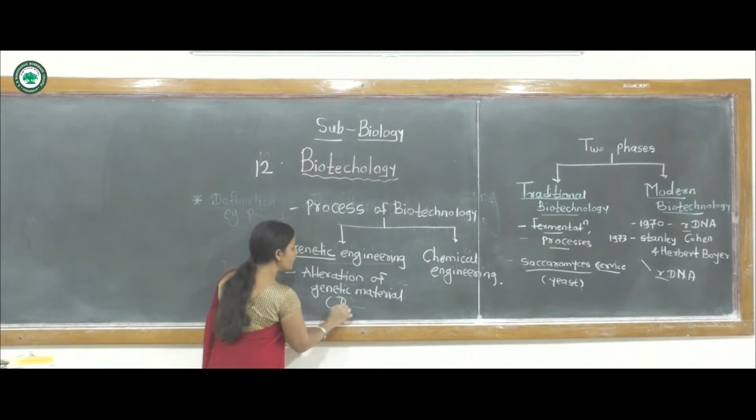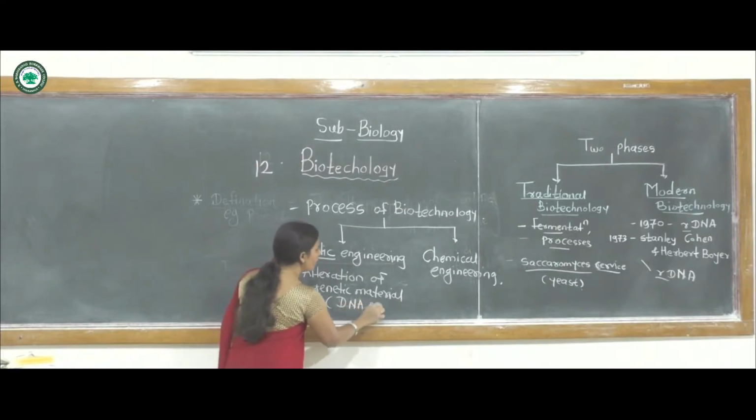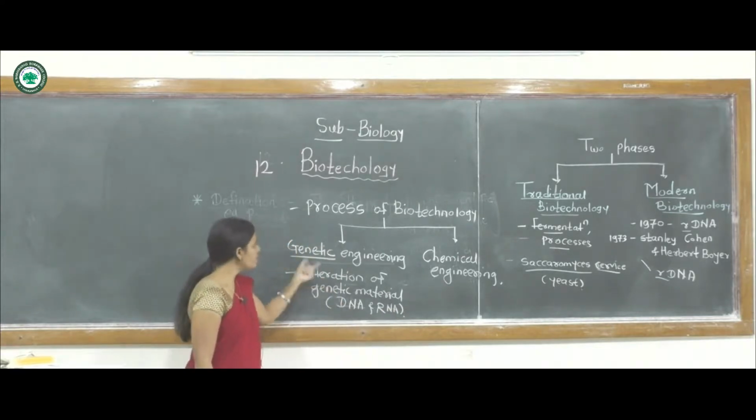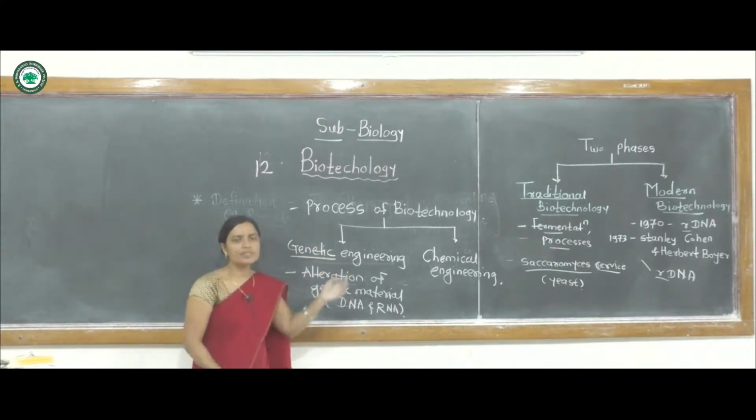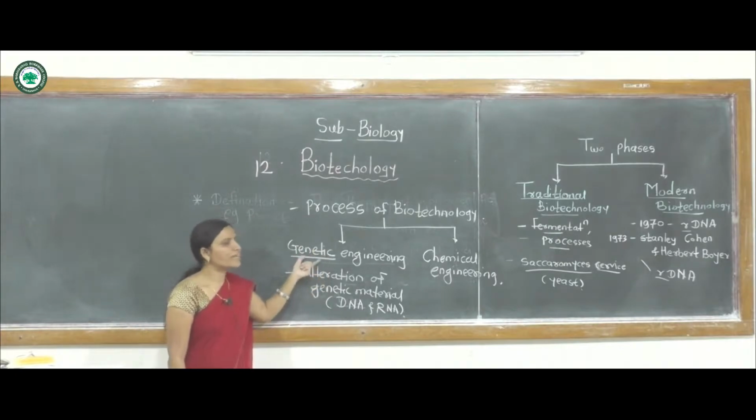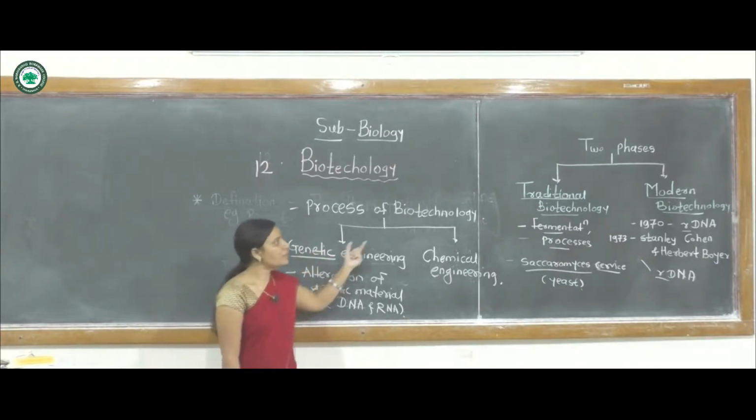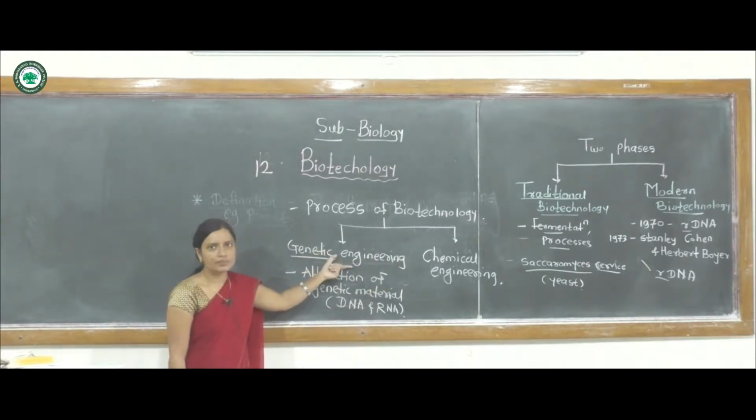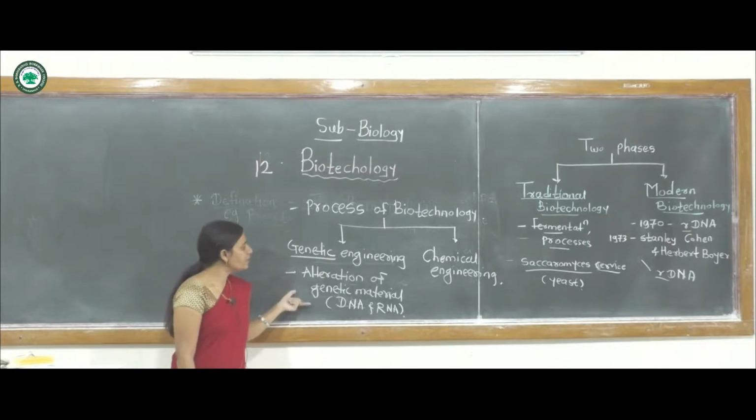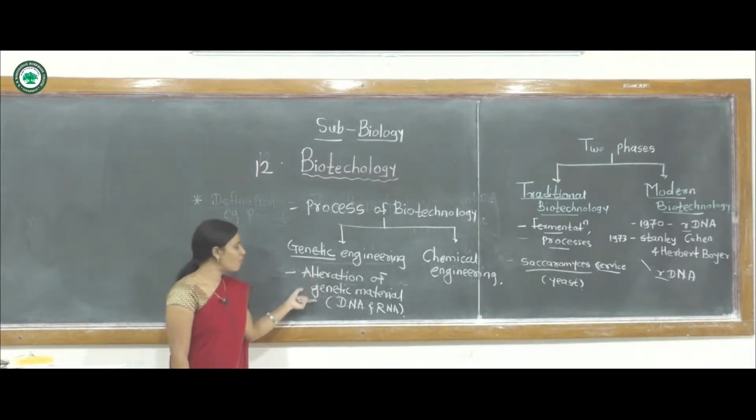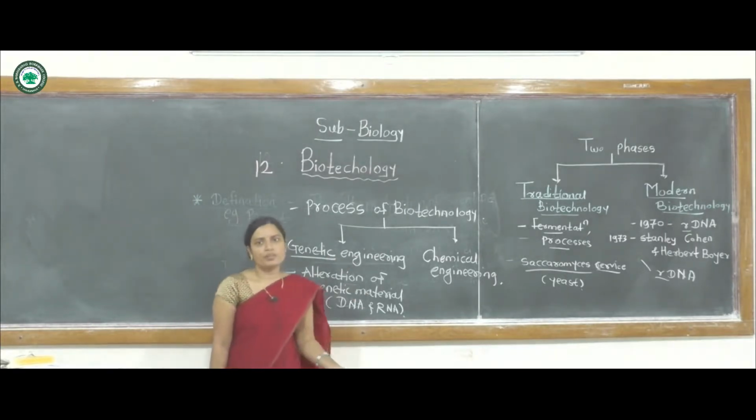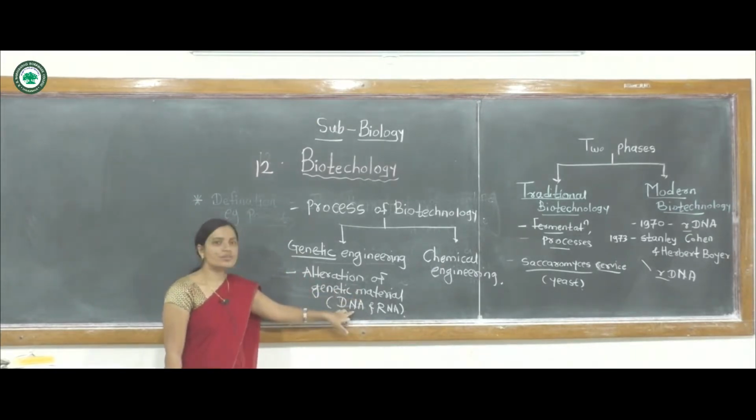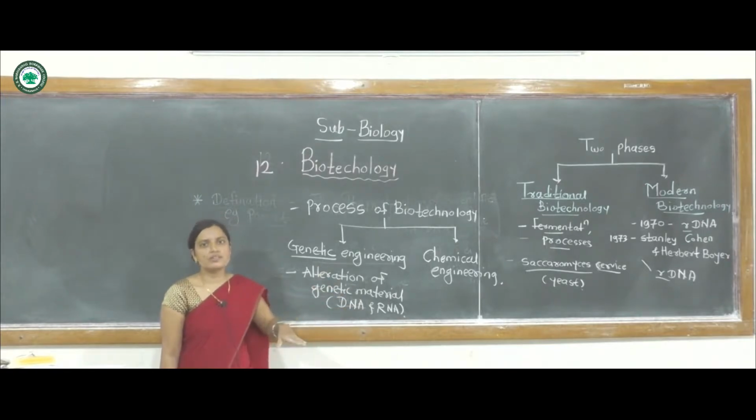Genetic material like DNA and RNA. These two are the genetic materials. Genetic engineering is one of the branches involved in the new or modern techniques of biotechnology, and it means the alteration of genetic material like RNA and DNA, that is, manipulation of the genetic material from another cell.